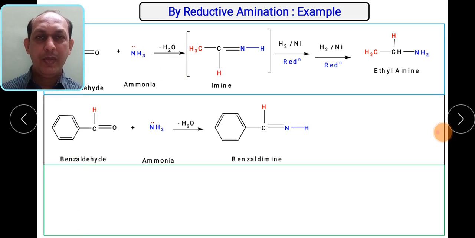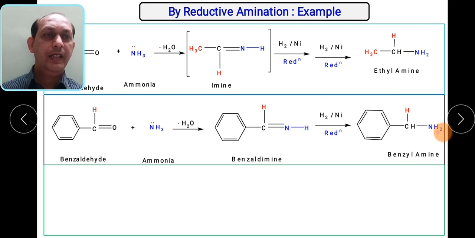Then let us take an aromatic aldehyde. Benzaldehyde reacts with ammonia. Again, the nucleophilic attack will take place on the electron deficient carbonyl carbon. They will form the benzaldehyde imine, which can also be called benzaldimine. This is a carbon double bond N compound, which is again reduced to get benzylamine, having the structure PhCH2NH2, which is also a primary amine.